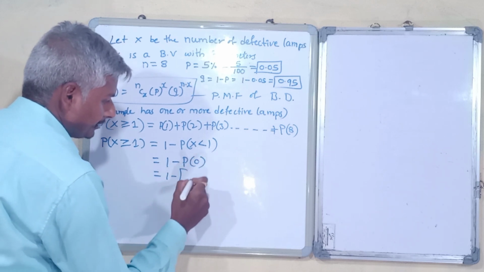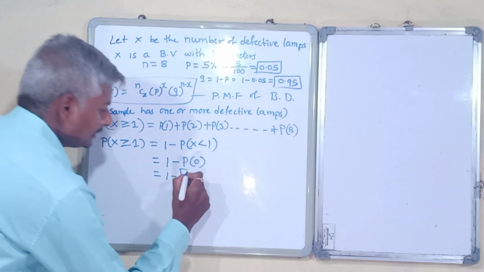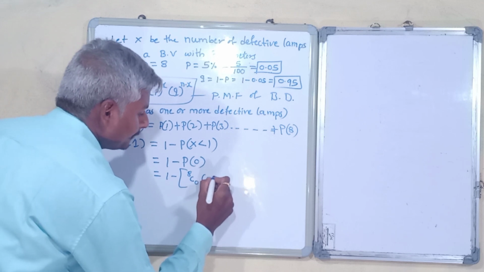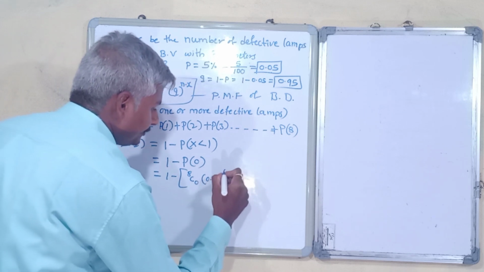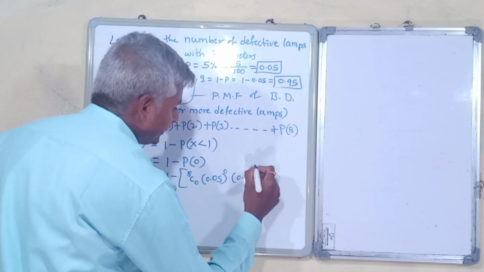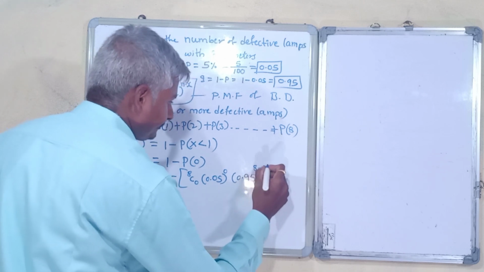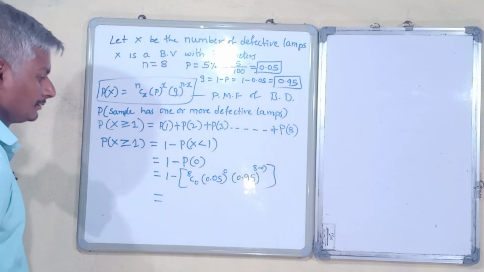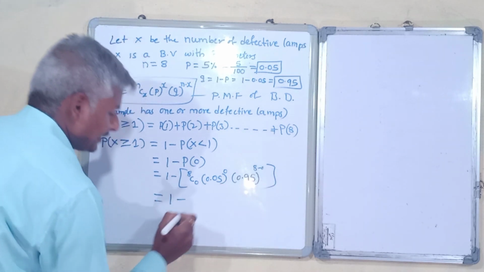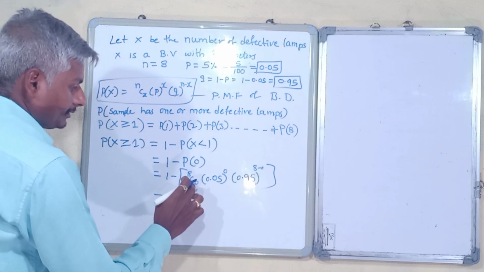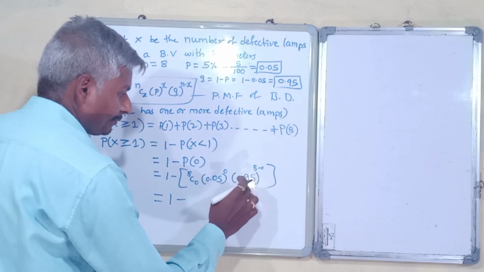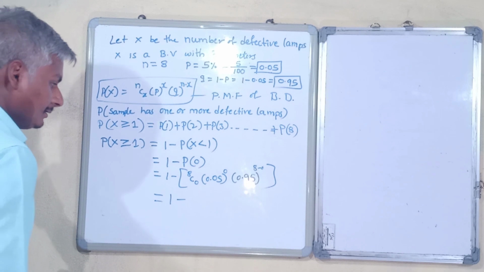So 1 minus probability of 0, where n is 8: 8C0 into 0.05 raised to 0 into 0.95 raised to 8 minus 0. Then 1 minus 8C0 into 0.05 raised to 0 into 0.95 raised to 8 minus 0.